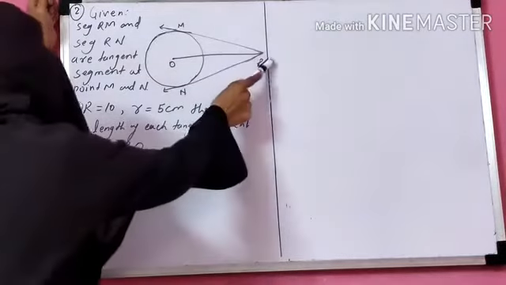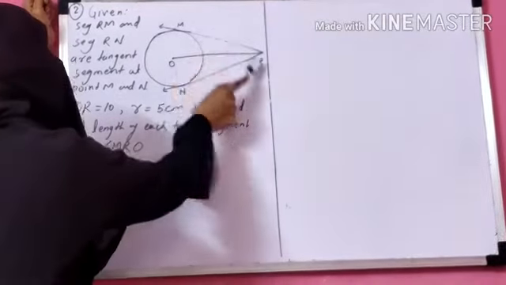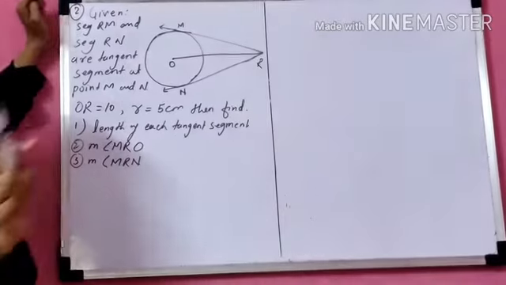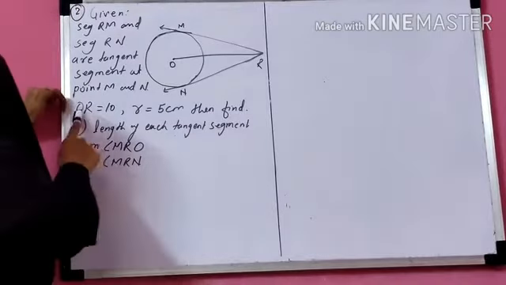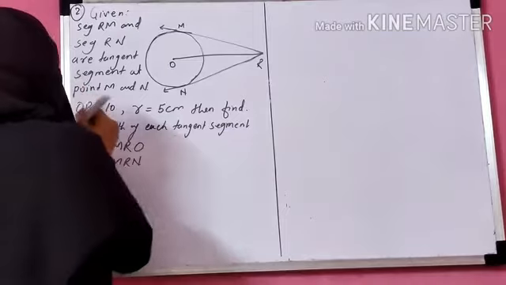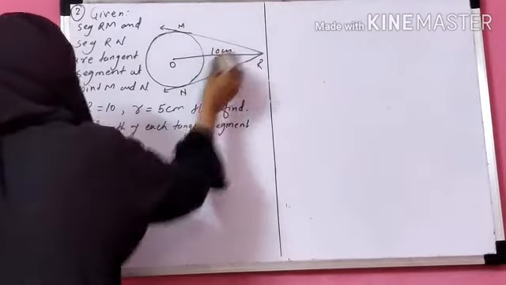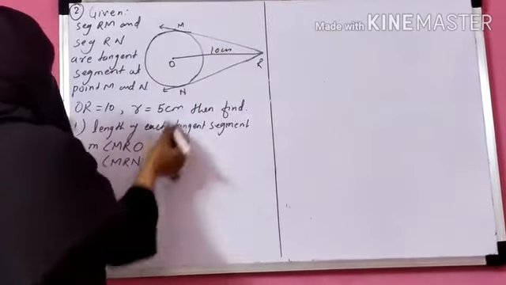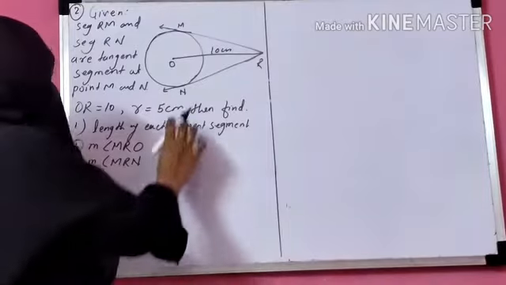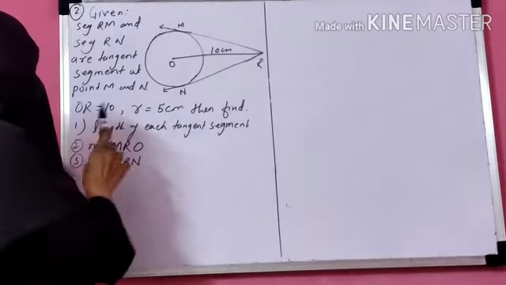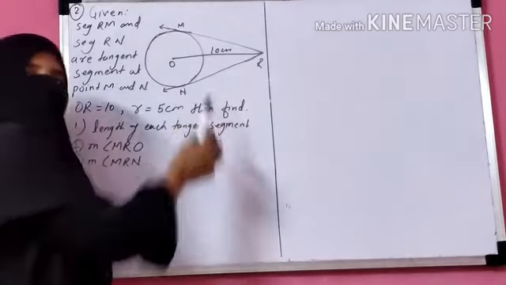From an external point R, there are two tangent segments RM and RN. Here OR is given as 10 centimeters and the radius is given as 5 centimeters. Then you have to find number 1, the length of each tangent segment.